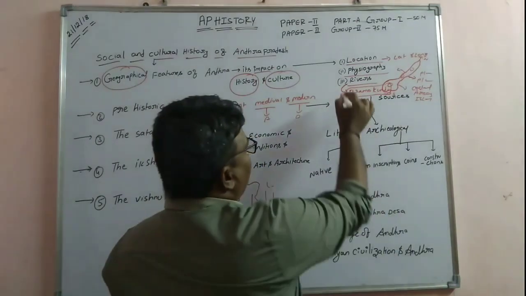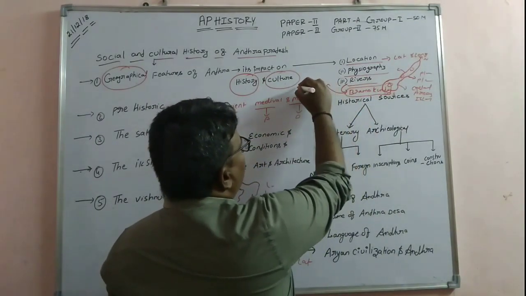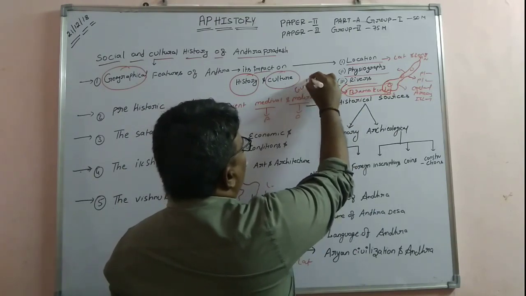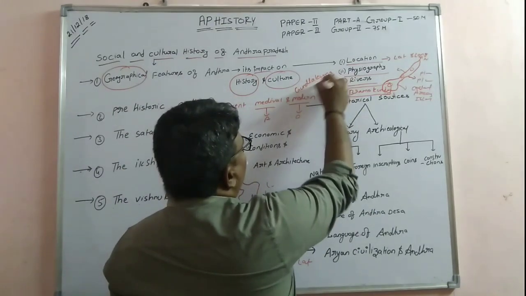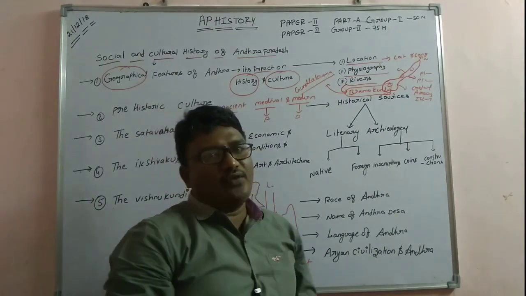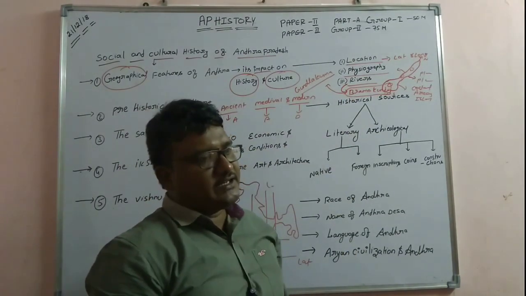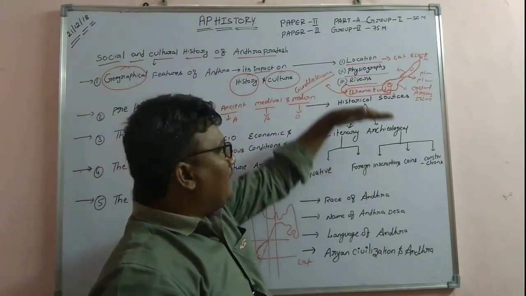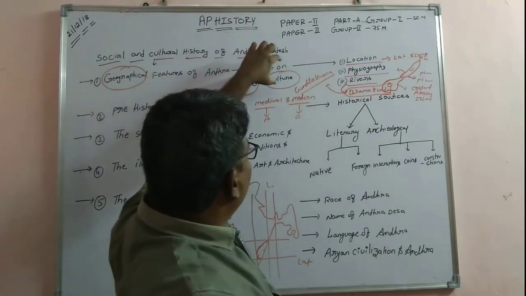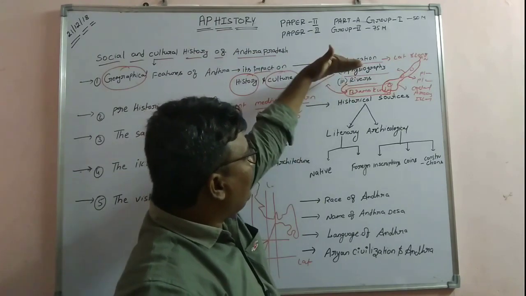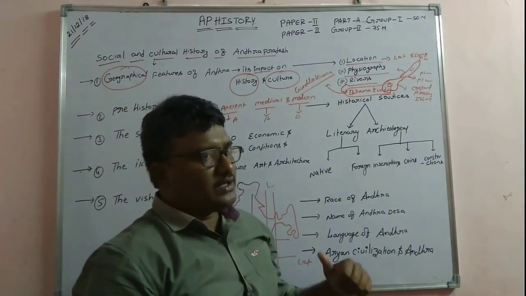Its present name is Gundlakamma river, which is in Prakasam district of Andhra Pradesh. So the ancient name is Brahmakundi. And these are the geographical impacts, that is, locational, physiographic and rivers.